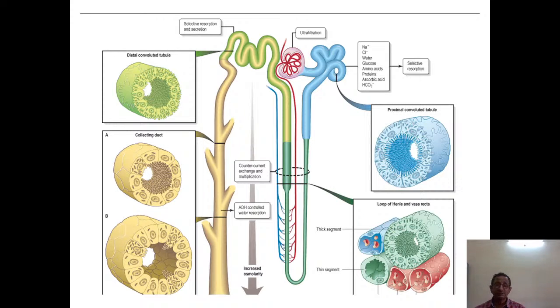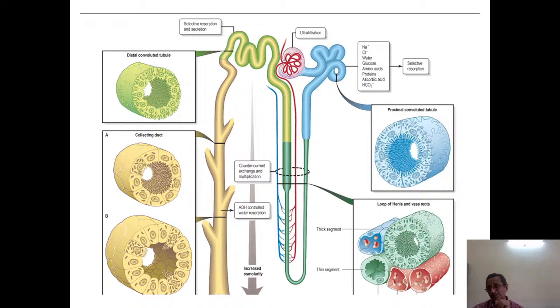In the proximal convoluted tubule, there is reabsorption of water, bicarbonate, sodium, glucose, and certain other things which are needed by the body, and it continues into the descending loop of Henle, the loop of Henle, the ascending loop of Henle. As it reaches the distal convoluted tubule, the process of formation of urine is almost complete, and from there it is collected into collecting ducts, which form the duct of Bellini, and then enter the minor calyces. From there it enters the major calyces, then the renal pelvis, and then goes into the ureter of that kidney,